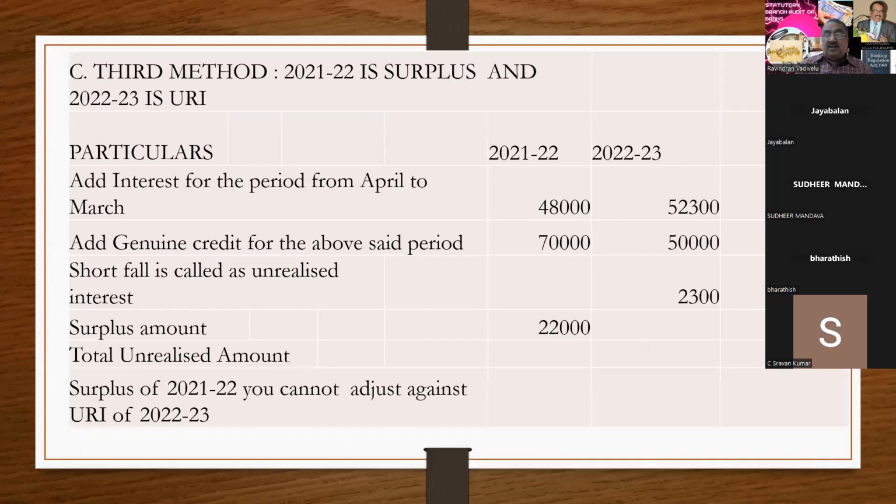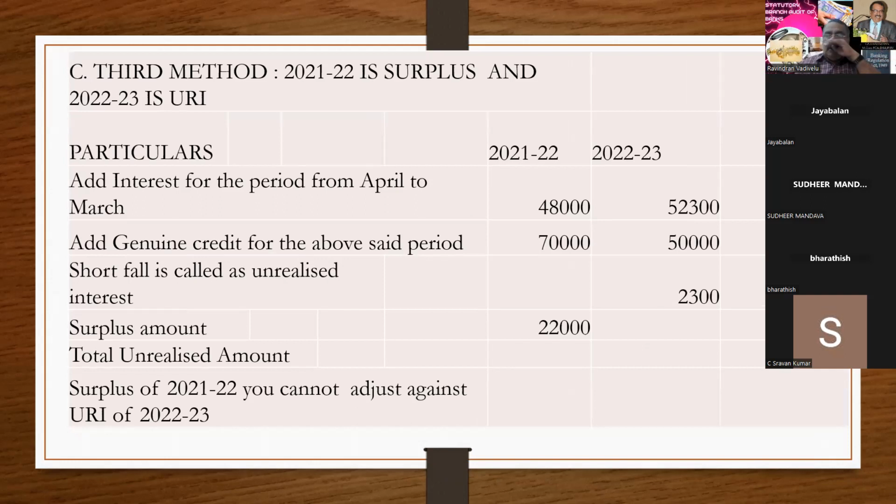And the third method: last year you got a surplus and this year you got a deficit of 2,300. Last year's surplus would have been adjusted in the principal of last year. There is no balance left. So last year's surplus you cannot adjust against the current year deficit.